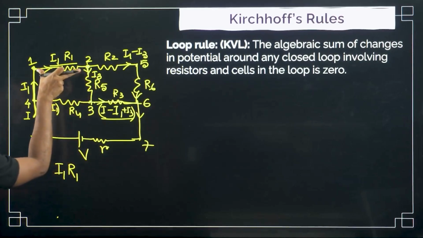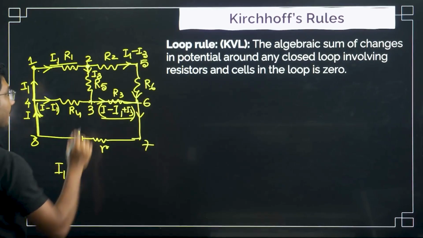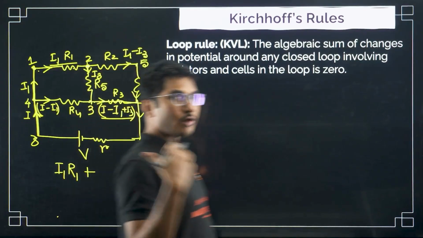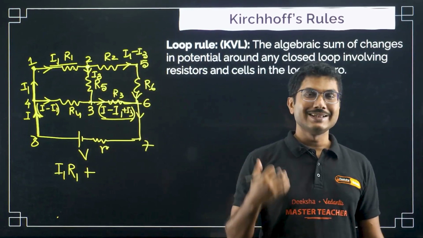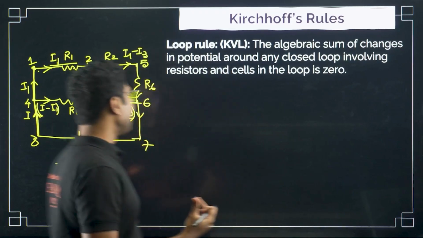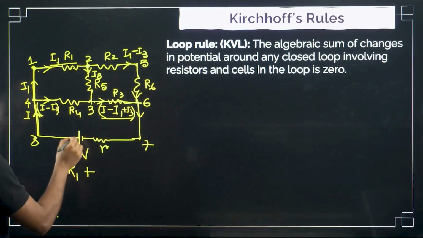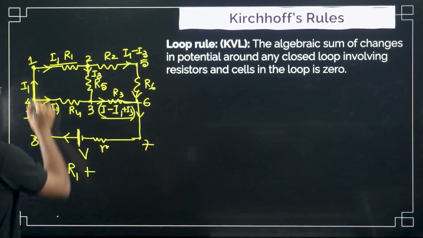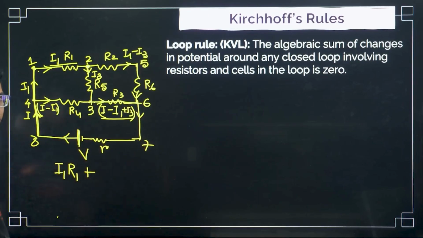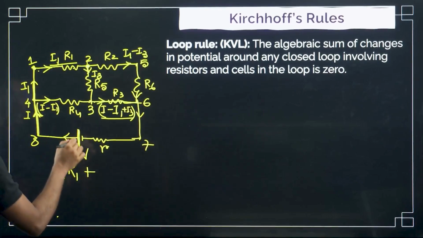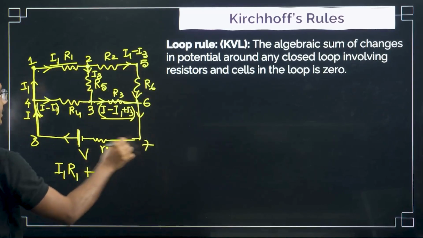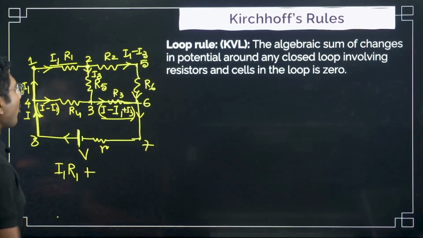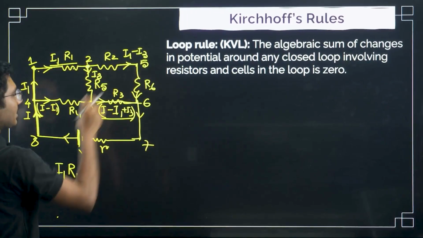voltage drop across this resistor, plus, and voltage drops generally will be positive if you are moving in the direction of the current. Very important point. If you notice that this battery is sending current in this particular direction, and because we are going in this direction, the voltage drop across this resistor is positive because we are going in the direction of the current.